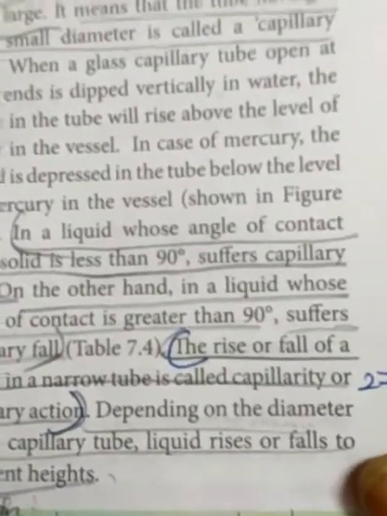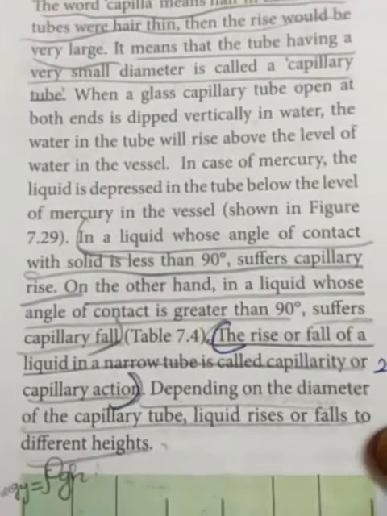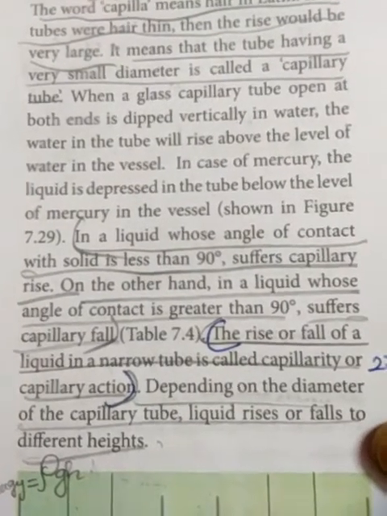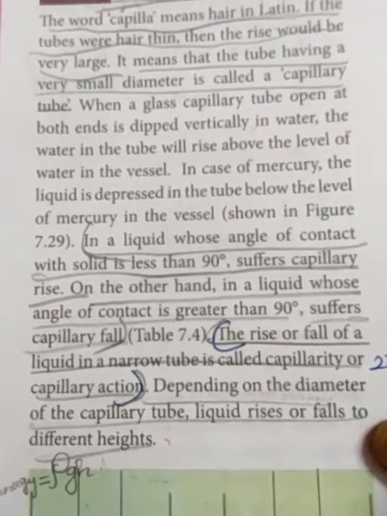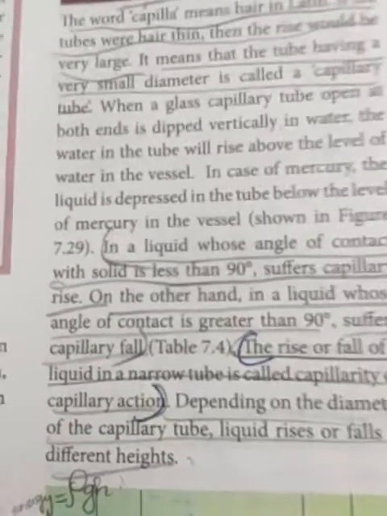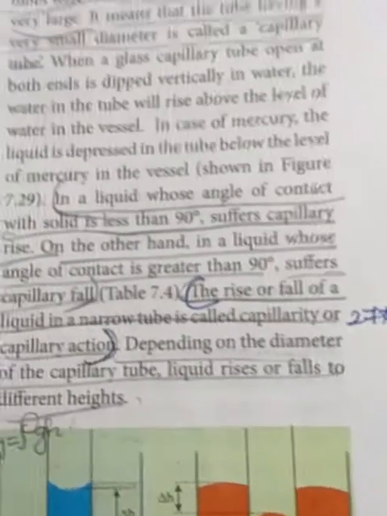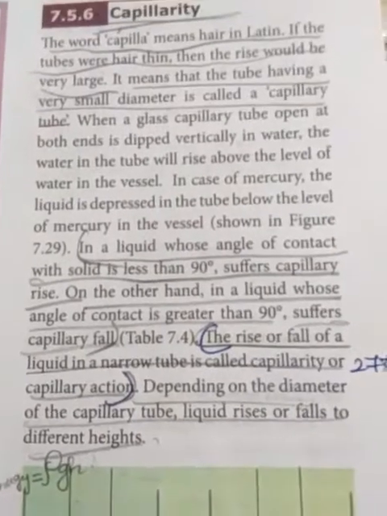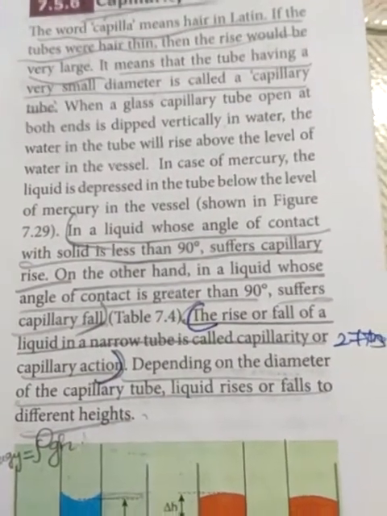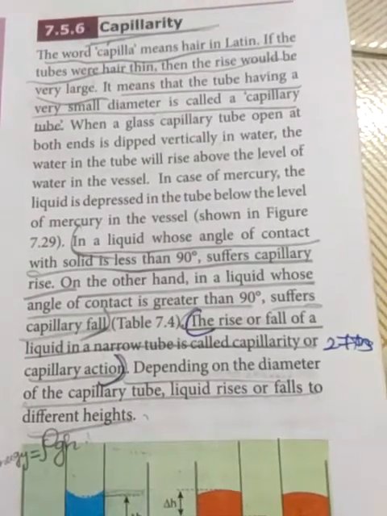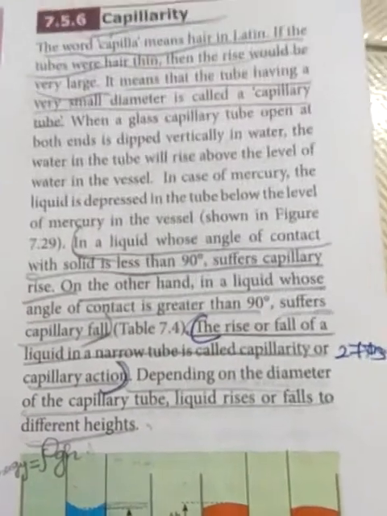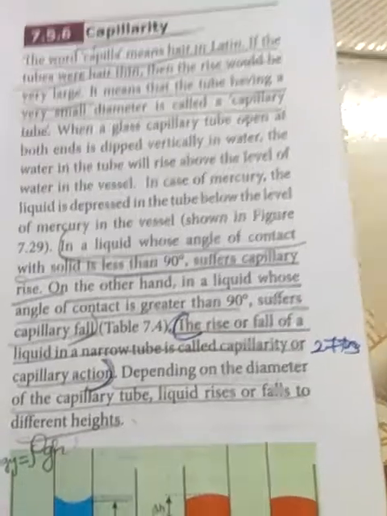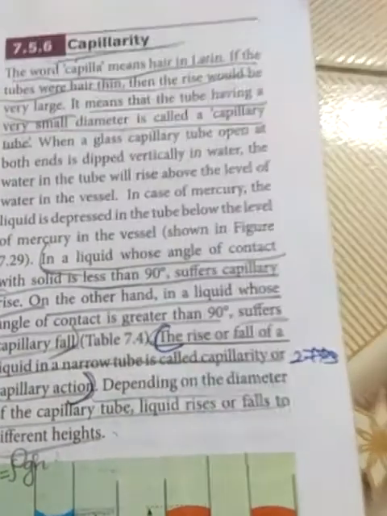So the rise or fall of a liquid in a narrow tube is called capillarity or capillary action. Depending on the diameter of the capillary tube, if the diameter is very small, the liquid rises to a great height, or falls to a different height. So this is capillarity.